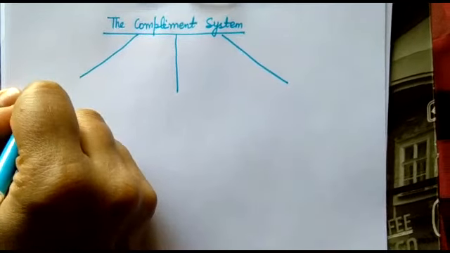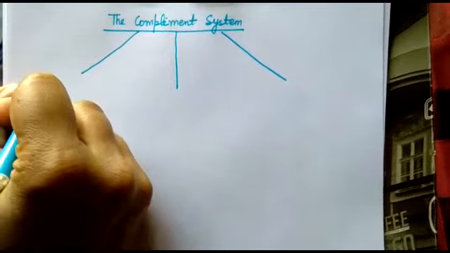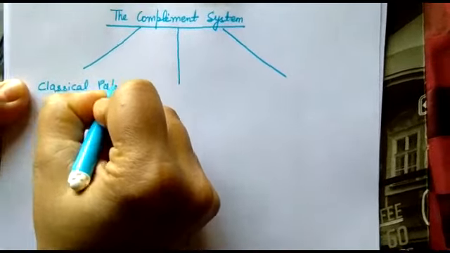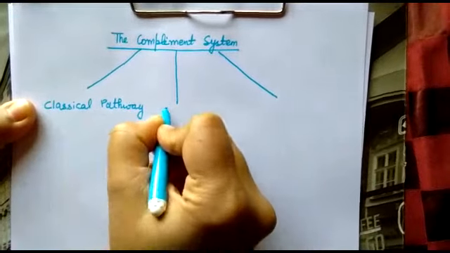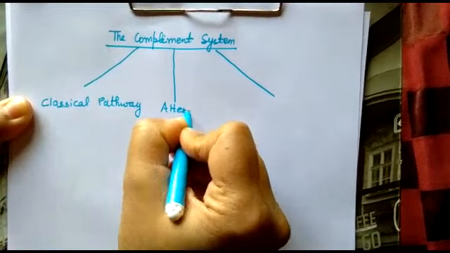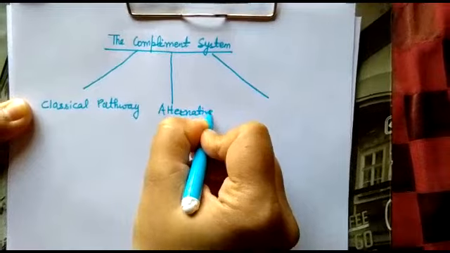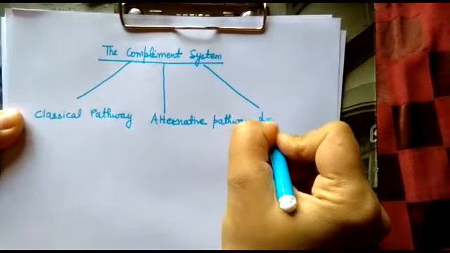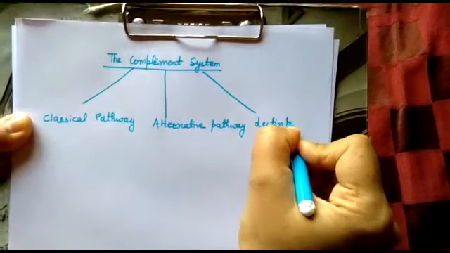The complement system is further of three types. First one is classical pathway, second one is alternative pathway, and third one is lectin pathway.